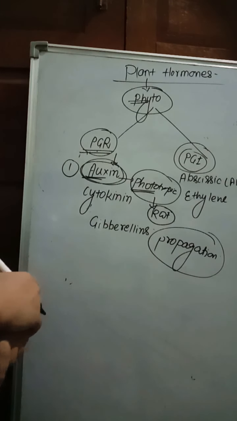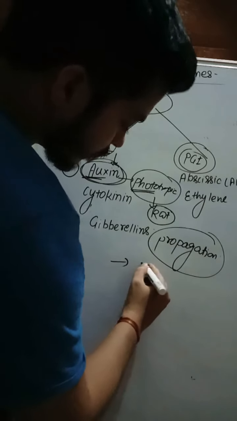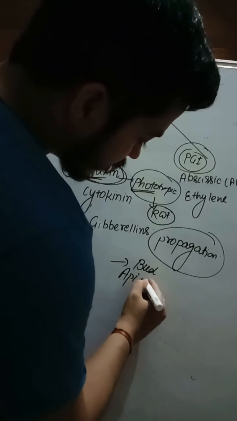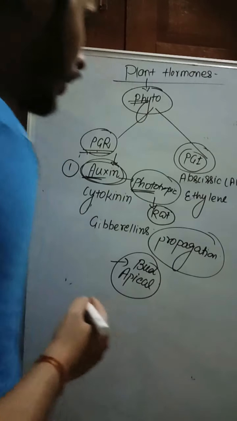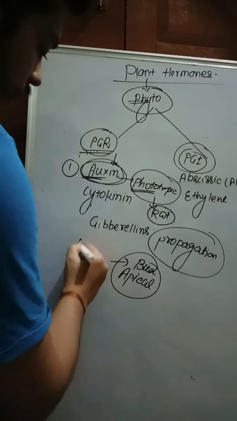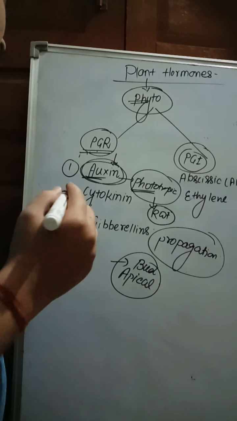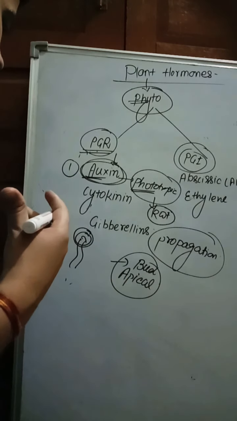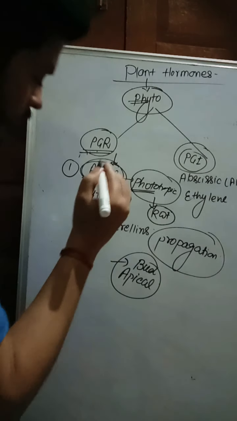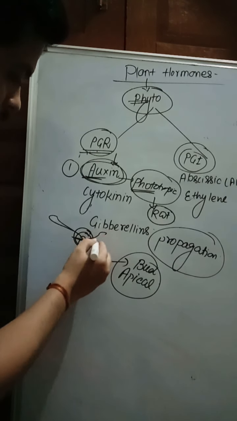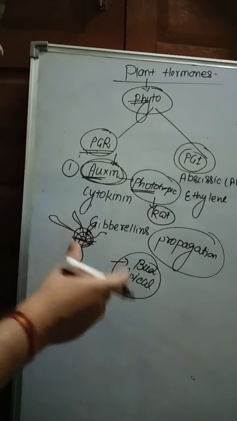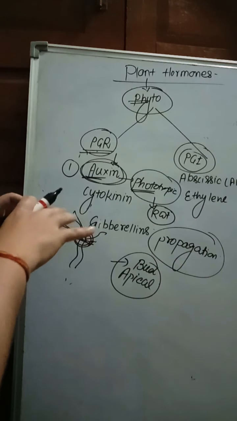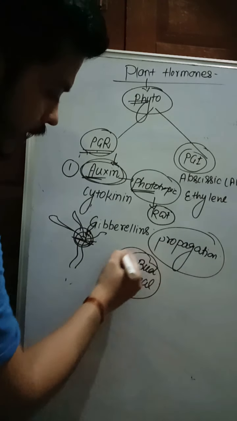Another function of auxin is that it promotes apical bud dormancy. What is the meaning of apical bud dormancy? When the apical part is present in the plant, it inhibits the growth of lateral buds. When you cut, or decapitate, the apical buds, lateral growth of the plant takes place. What are its uses? It makes the plants more condensed, and more branches appear. That is called apical dominance.